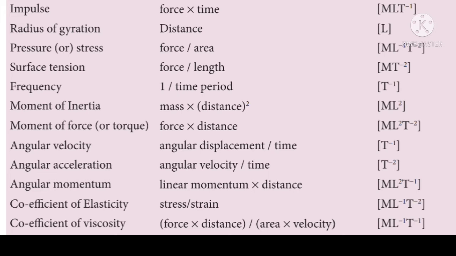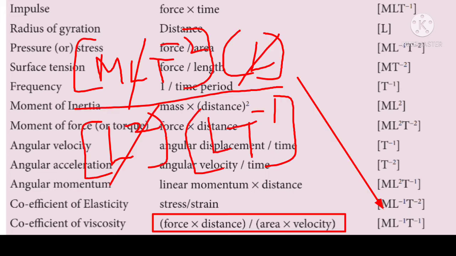And next, physical quantity, coefficient of viscosity. The expression for coefficient of viscosity is force into distance by area into velocity. So after applying all the dimensions for force, distance, area and velocity, and after simplification, we will get the final dimension as ML^-1T^-1. So [ML^-1T^-1] becomes the dimension for coefficient of viscosity.